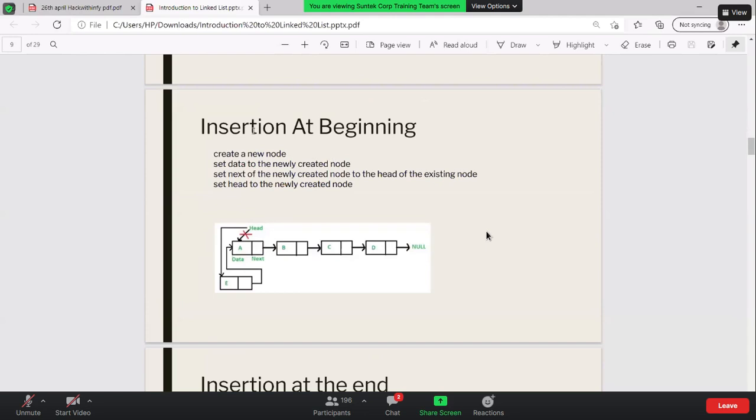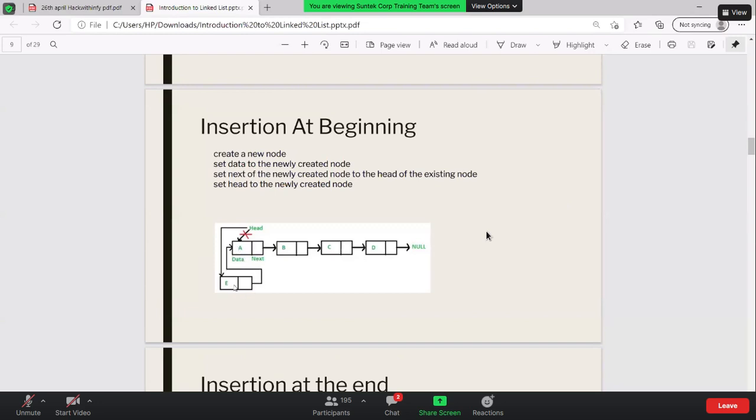So, create a node: insertion at the beginning, right? Whenever I see insertion at the beginning, what should be the first step I do? Create a node. In whatever language you want, in Java you can create it, in Python you can create it, it's more or less the same logic. You need to allocate memory. It should have two parts: one is the data part, the other one is the pointer part. Set the data to the newly created node. Now I will put the data in that, so let's say I have put E over here. Set next of the newly created node to the head of the existing list. So I will point it to the head of the existing node.